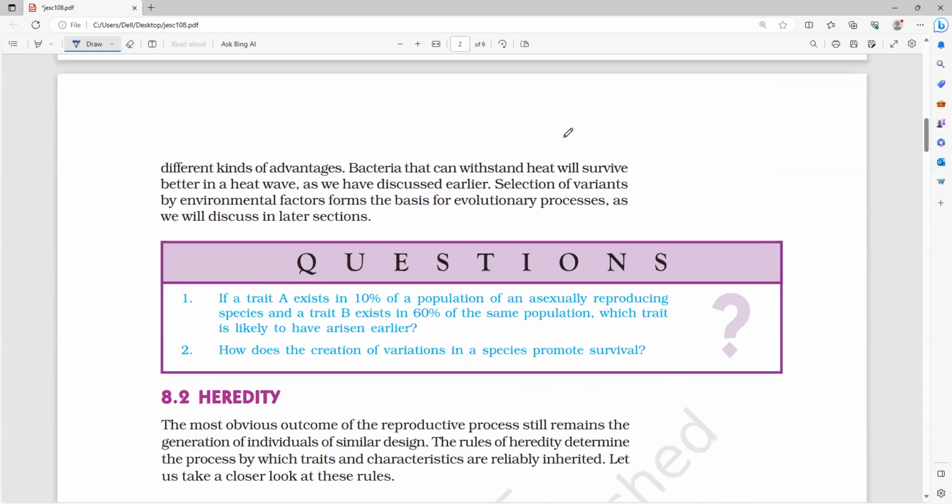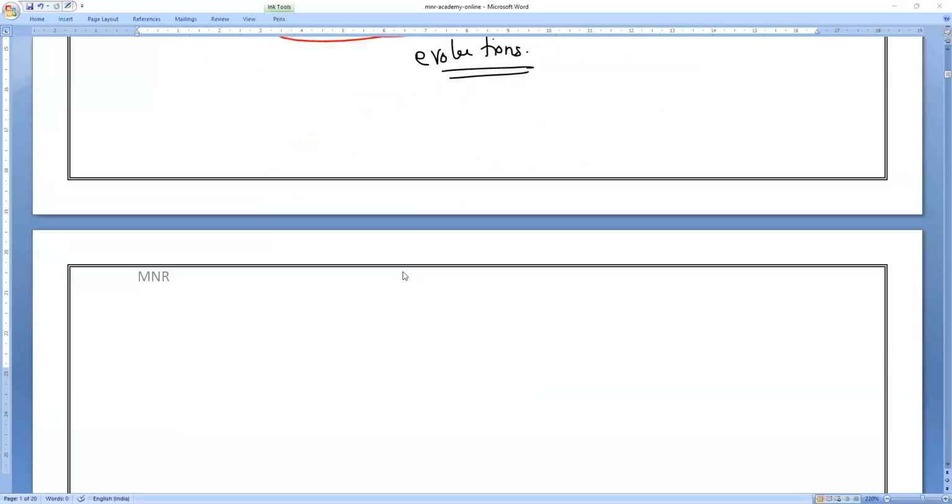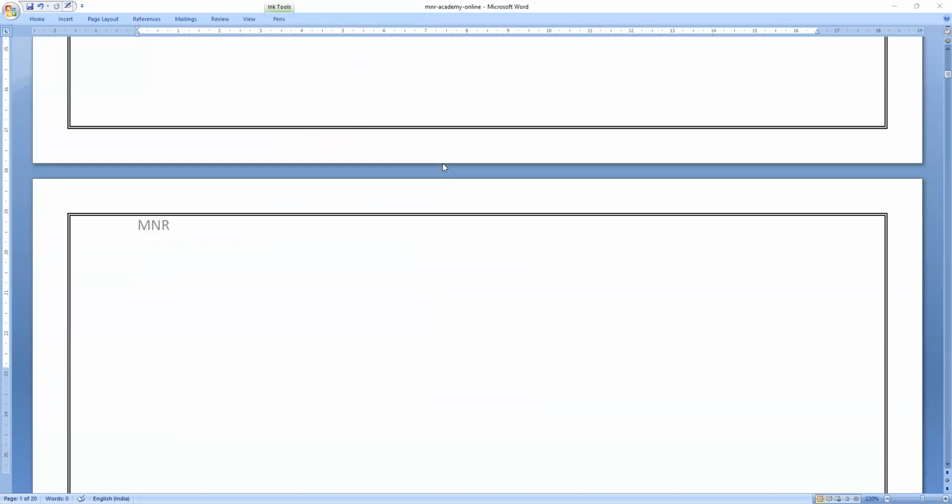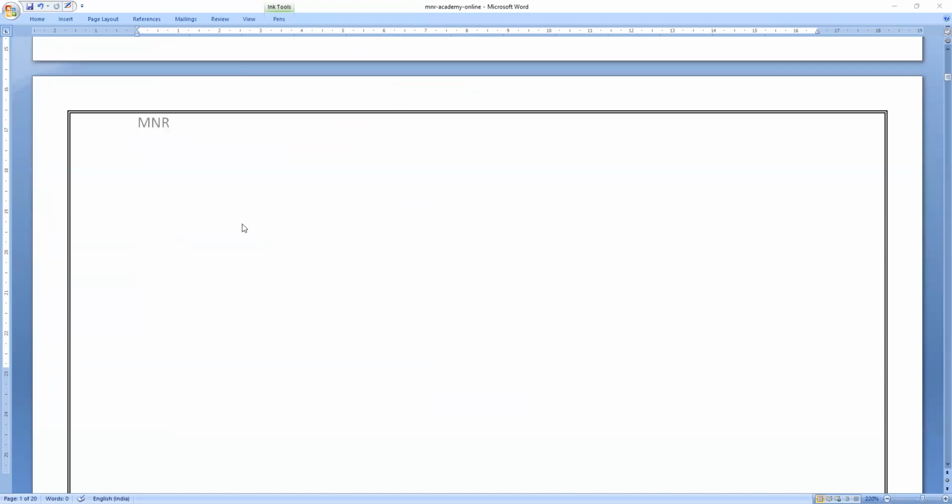Next we are going to start the heredity concept. That is inheritance of traits and Mendel's contribution. From here, the chapter goes to the next level, and every point is very important. Which question, on what basis they will ask, you cannot even predict. So keep reading, everyone. That is inheritance of traits. What do you mean by traits, guys? I already taught you. Traits, another meaning: character. Note it. Those who don't know, learn it.